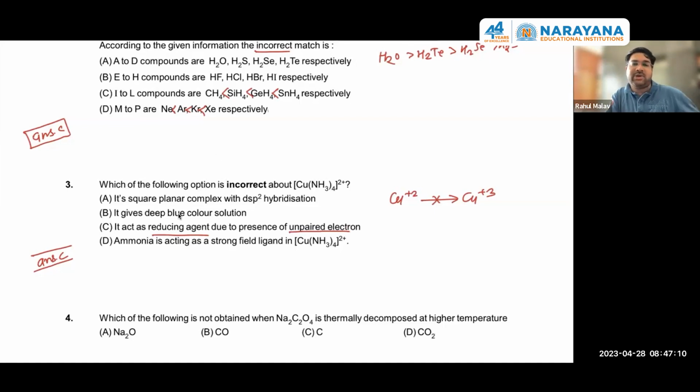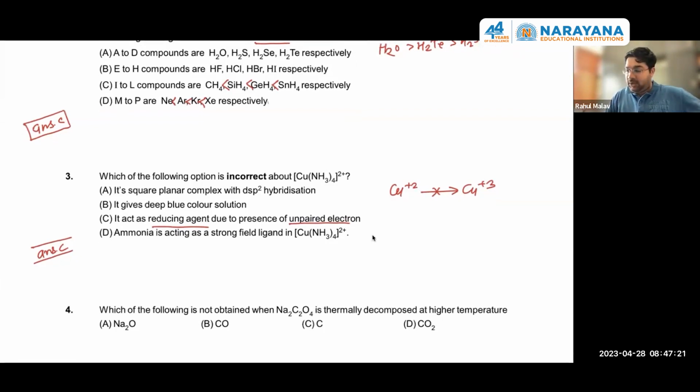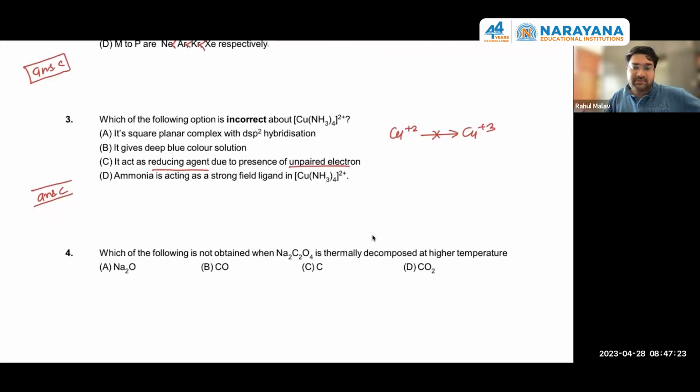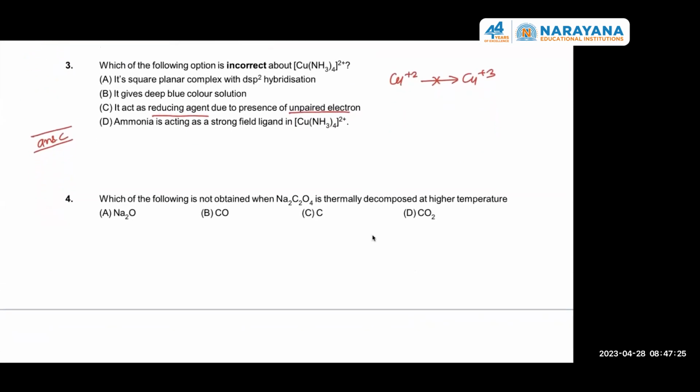If reducing agent had not been written, we could have said yes, unpaired electron is present, and it is present in higher form, higher excited state. Okay. So answer is C. Good. Fourth question, please attempt.